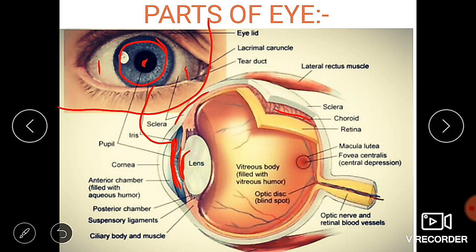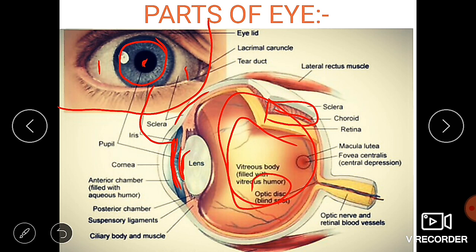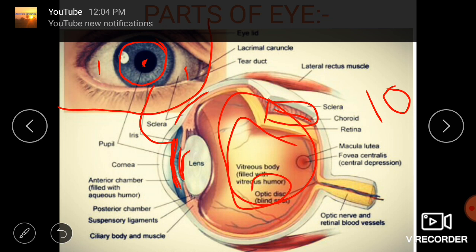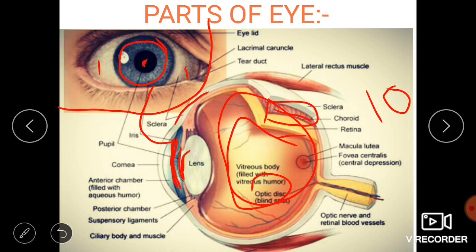This is the choroid portion. I already said that this choroid portion is filled with blood capillaries. We can see that the blood capillaries are present in the choroid portion. And the retina is present in the innermost layer of the eye, here. The retina contains different types of photoreceptors: one is the rod and one is the cone. These are present in the retinal part of the eye. The next one is the optic nerve, and the retinal blood vessels are present over here.